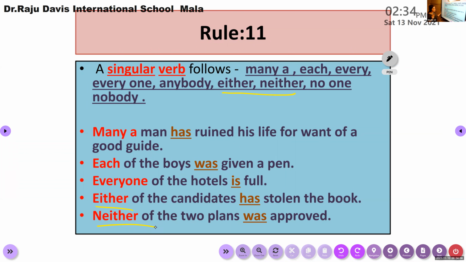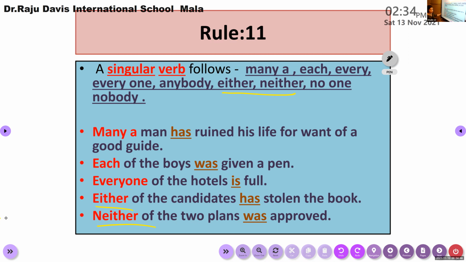So you must use only a singular verb if it is starting with many a, each of, every one of, either of, neither of. You can use only a singular verb if the sentence is starting with many a, each, every, everyone in the classroom, everybody, either, neither, no one, nobody. If your sentence is starting with these words, remember you can use only a singular word.